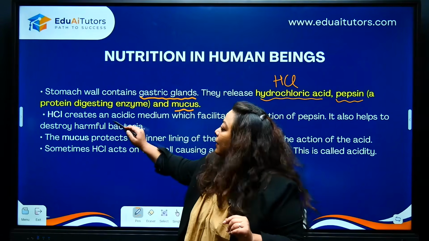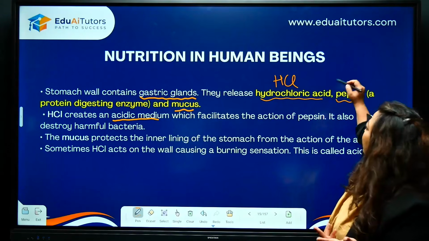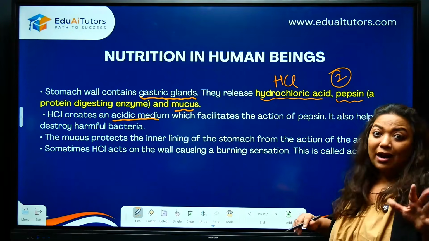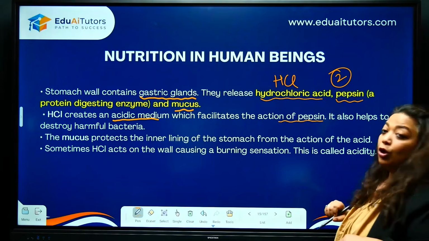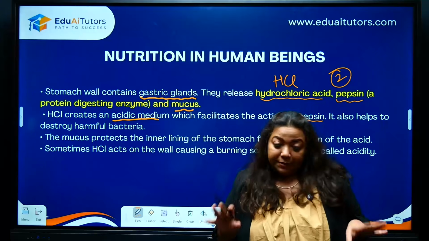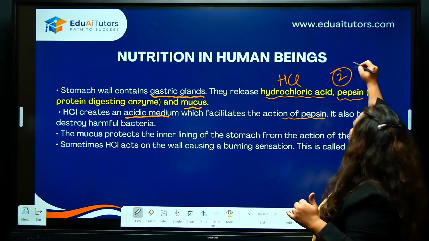So HCl creates an acidic medium. It's an acid. So the pH of the stomach, if you see, is going to be around 2. pH around 2. This facilitates the action of pepsin. So it's literally like pepsin in the stomach is in a sleeping form, inactive form.